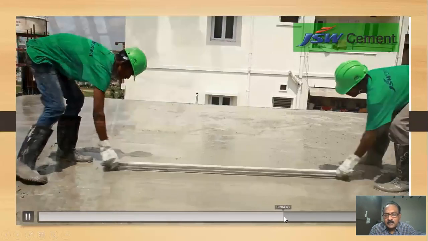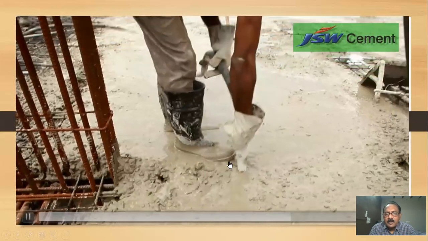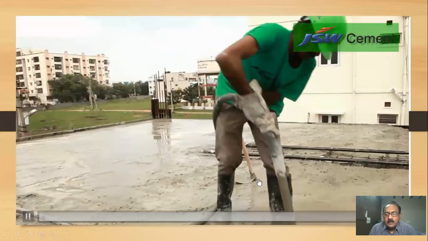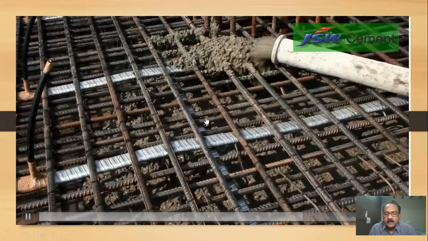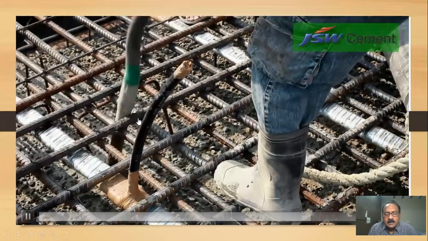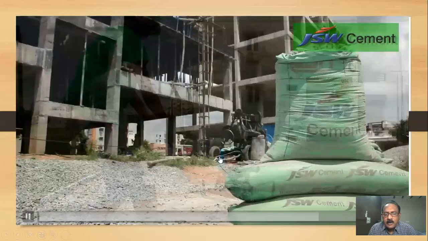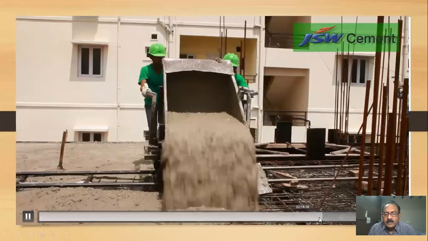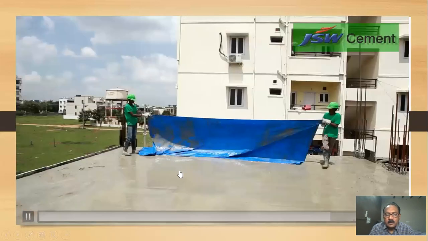That explains very clearly. And the vibrator, how we are going to mix and properly compact your RCC in the structure. See how they are doing. This is very important. Vibration should be done after the pouring of your liquid concrete.